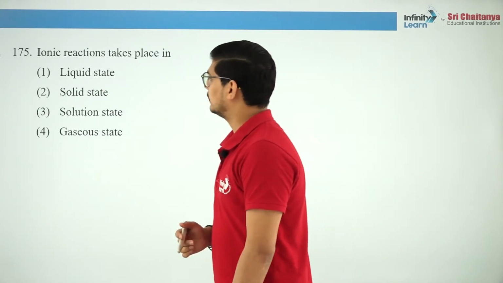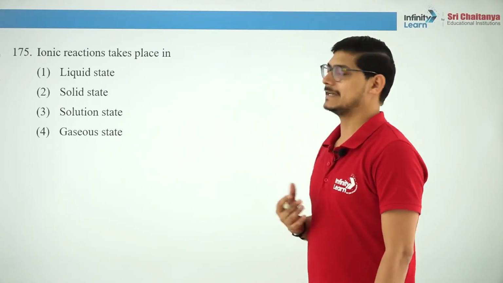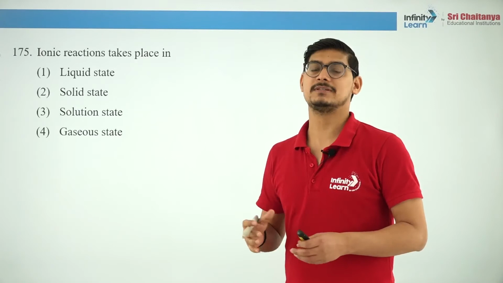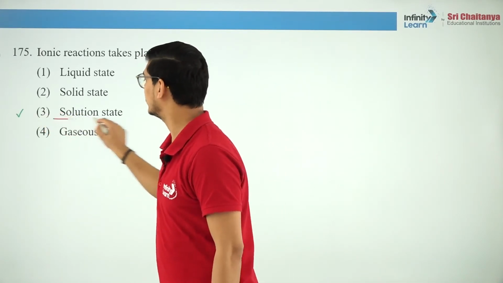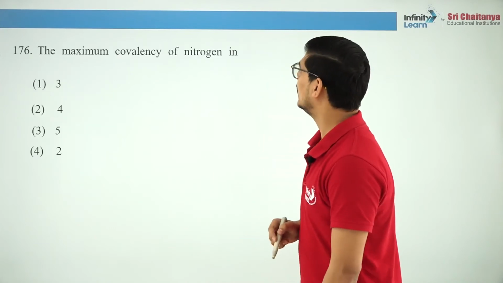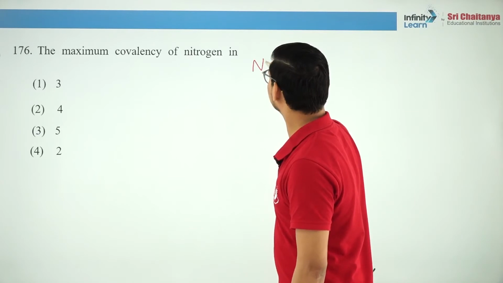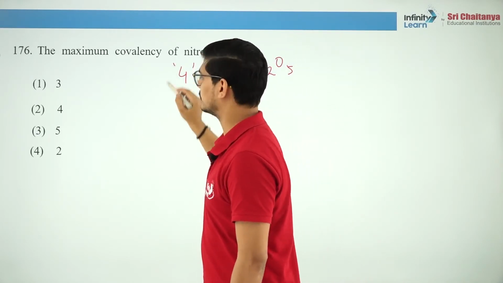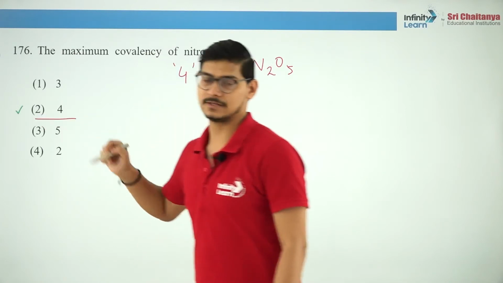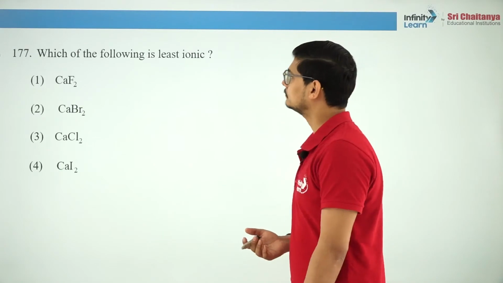Ionic reactions take place in which state? See, ionic reactions normally liquid phase, solid phase, gas phase? No, ionic reactions normally take place in solutions. Okay, they normally take place in solution phase. So this is the correct answer, right? Maximum covalency of nitrogen in N2O5. See, normally the maximum covalency of nitrogen is 4 because nitrogen does not have d orbitals, so it cannot form more than 4 covalent bonds.